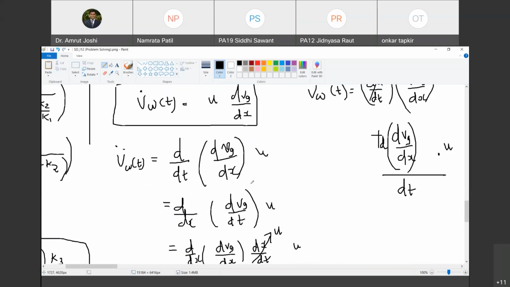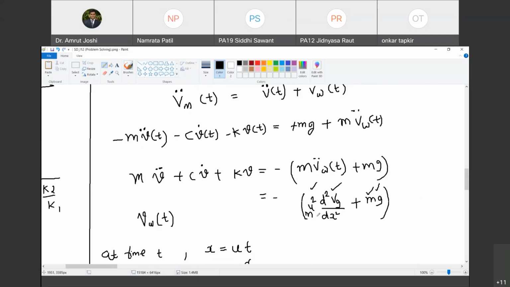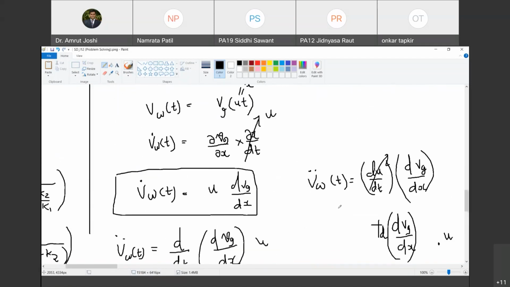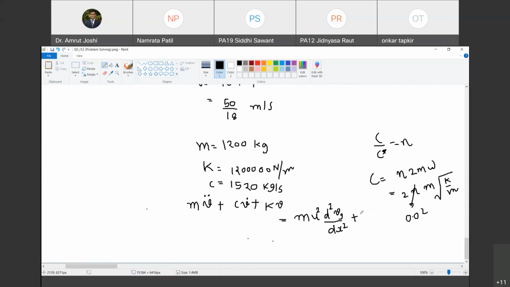चलो राइट हैंड साइड क्या है. m u square d square vg by dx square. तो वो लिखता हूँ यहाँ m u square d square vg by dx square. And plus mg, and this entire thing is with negative sign. Only thing that I have to evaluate now is d square vg by dx square.